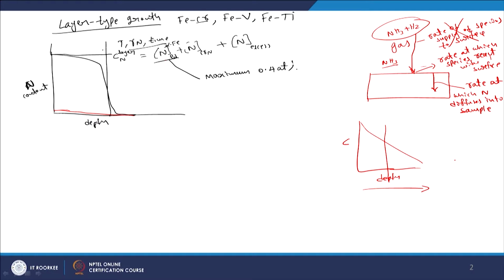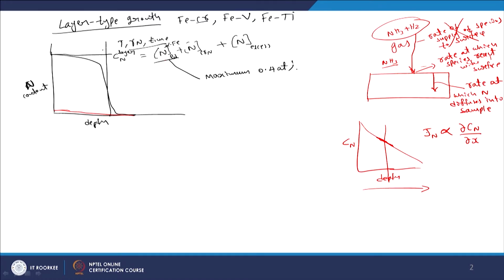If you look at the specimen cross section, the flux of, in this case, nitrogen leaving this cross section would be proportional to the gradient in the composition, that is, this slope at that depth. That is, the flux of a species, for example nitrogen, is proportional to the gradient in the nitrogen concentration as a function of depth at that depth.